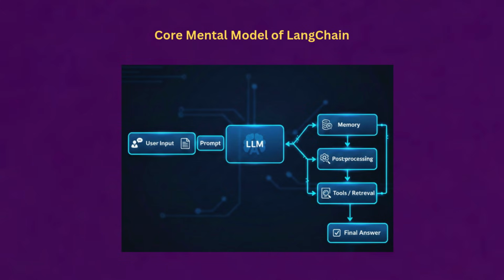So the core idea of LangChain is that LangChain works like an assembly line in some warehouse or factory. User input goes in and it gets processed by some prompt, and then it is passed to some model, and then it is combined with some memory, tool, or data that we have, and finally it returns a clean answer out of it. So instead of writing everything manually, LangChain gives you ready-made building blocks that you can use.